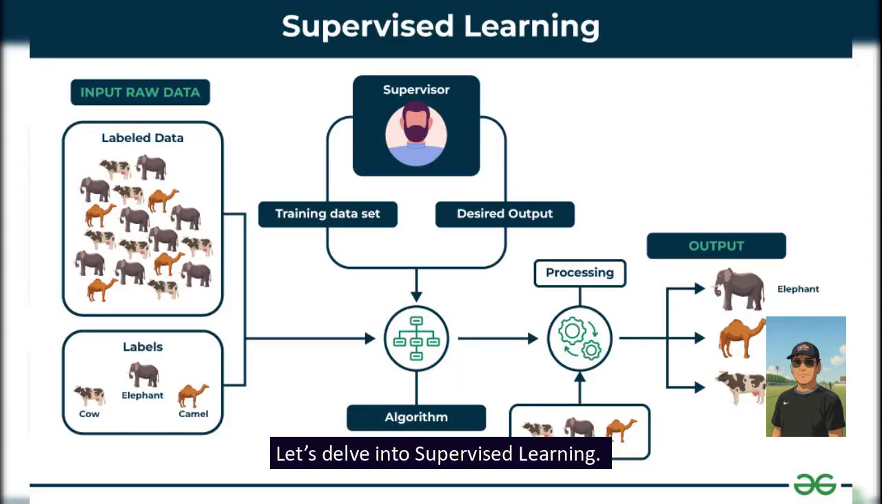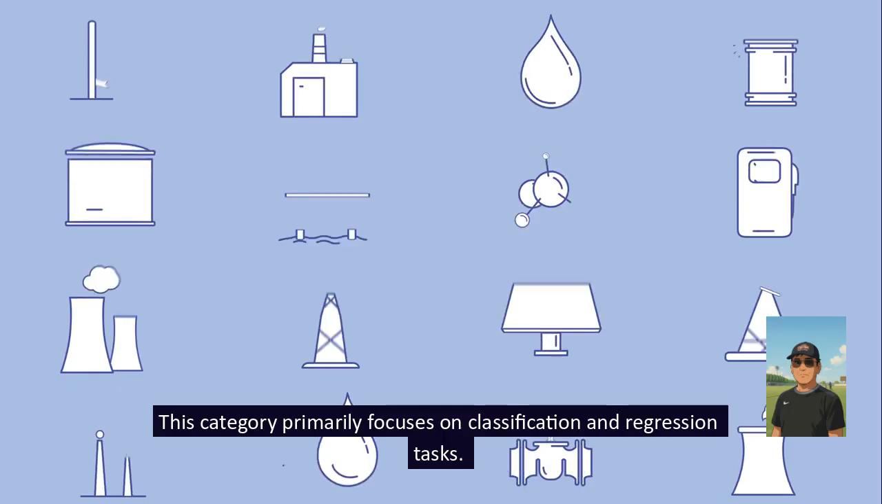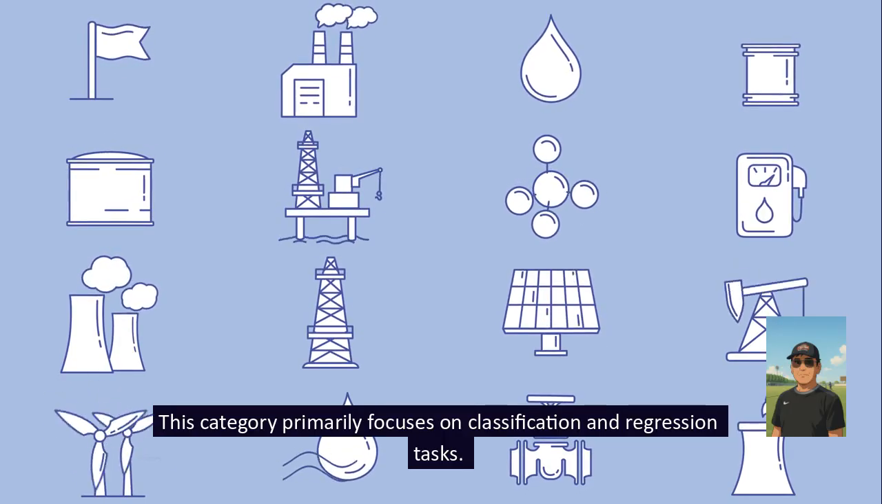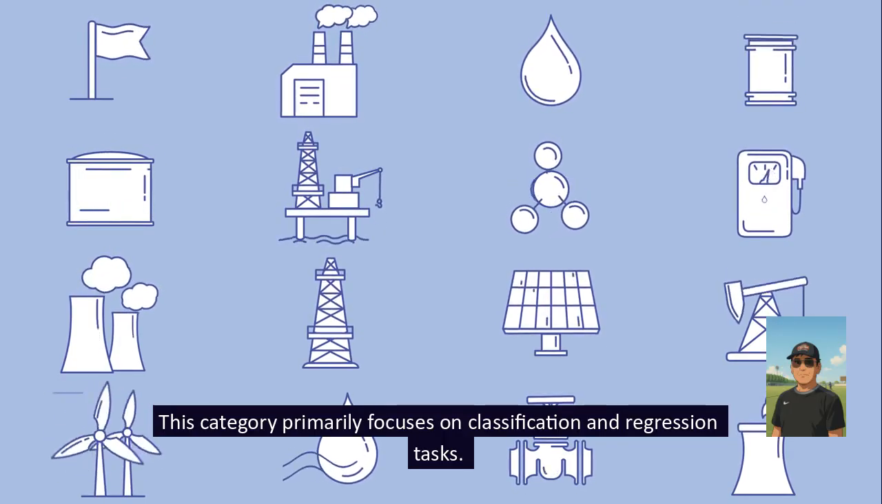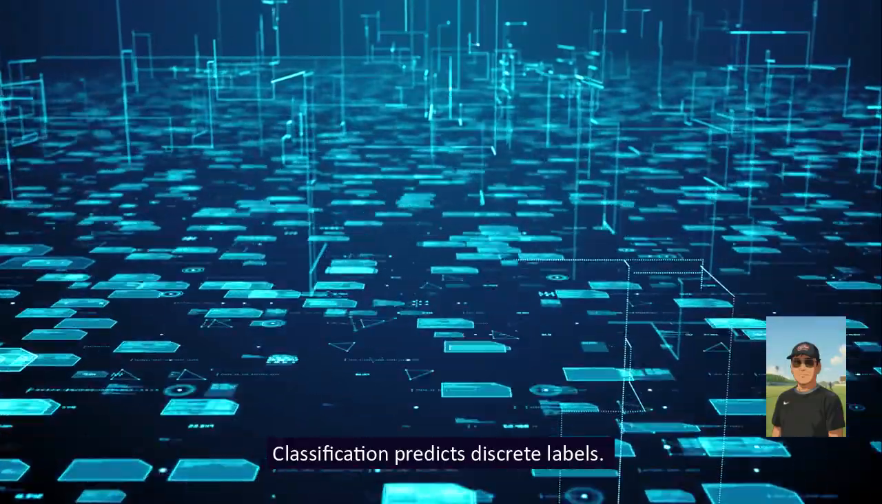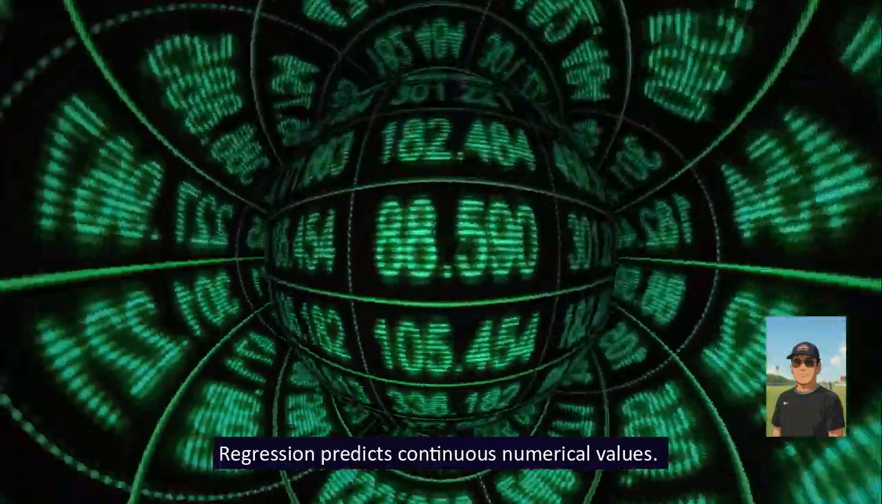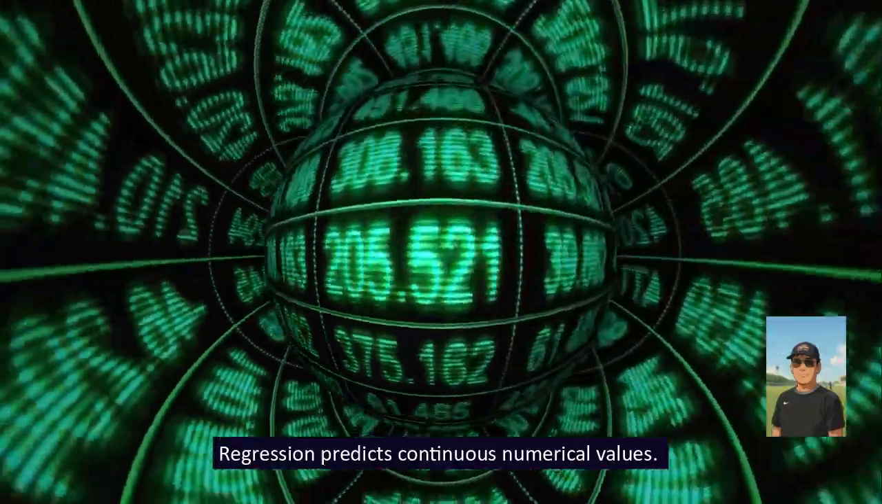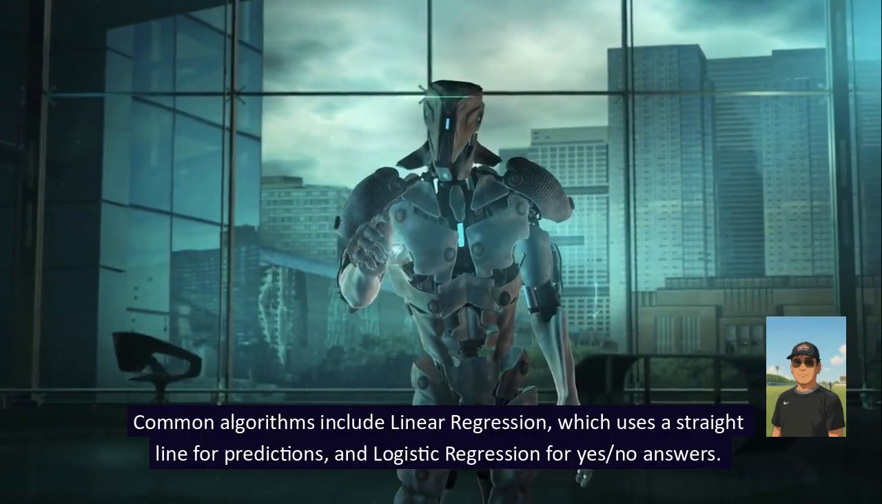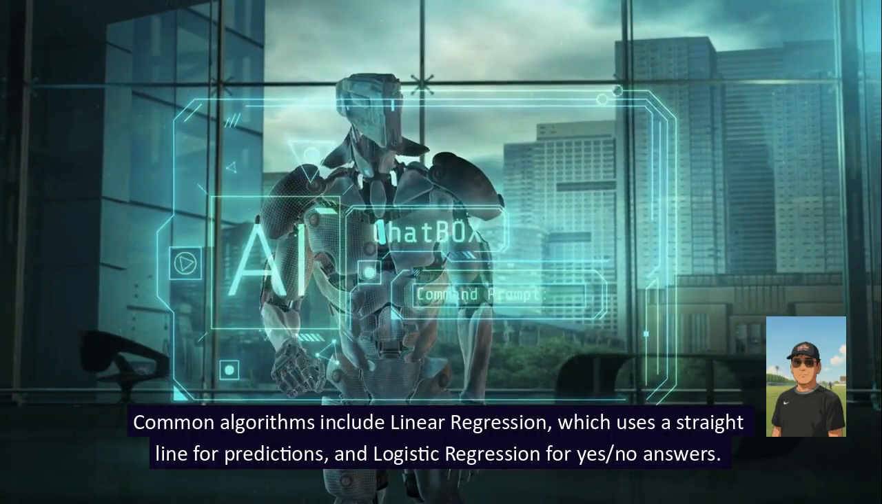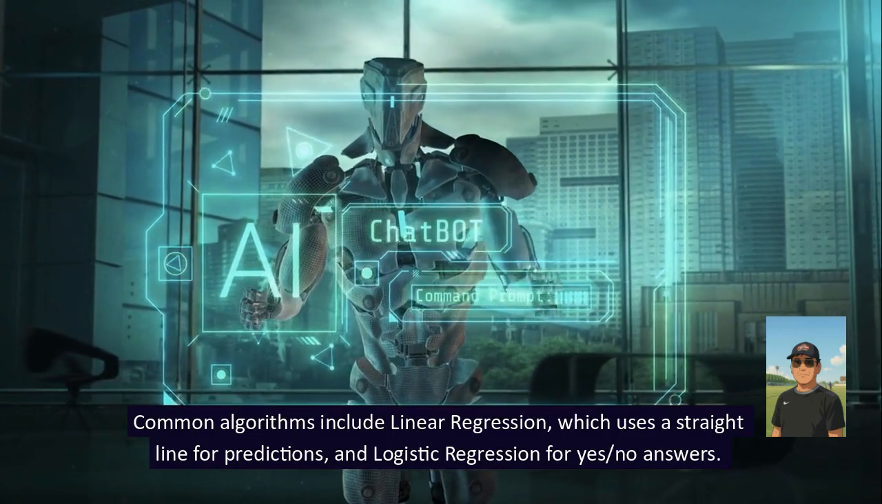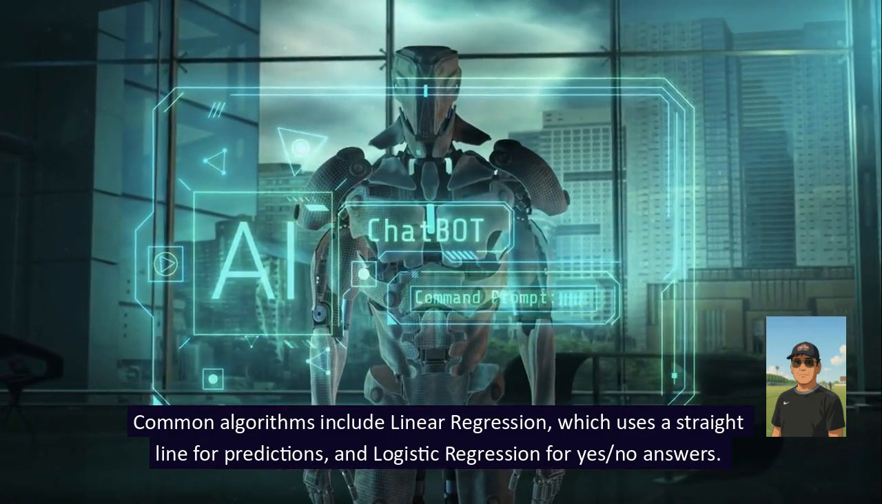Let's delve into supervised learning. This category primarily focuses on classification and regression tasks. Classification predicts discrete labels. Regression predicts continuous numerical values. Common algorithms include linear regression, which uses a straight line for predictions, and logistic regression for yes/no answers.